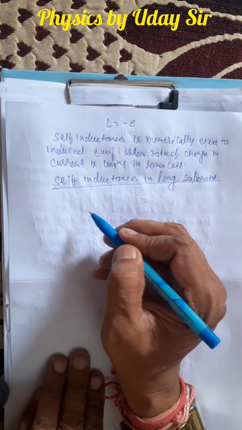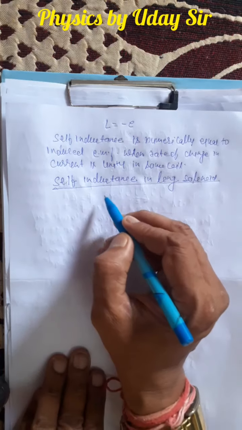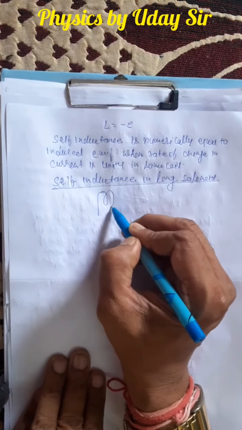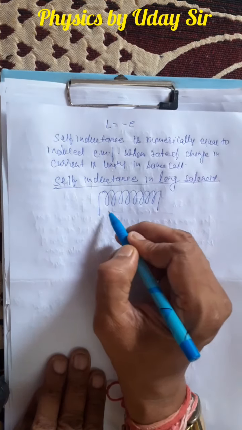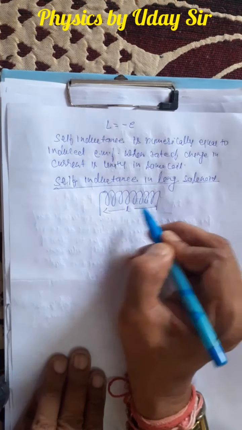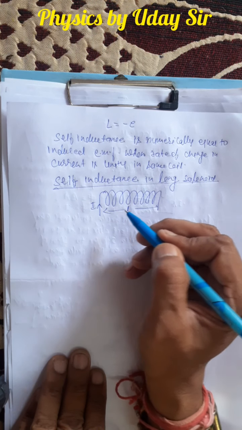The self inductance is simple. Long means having a large number of turns. We don't know how many turns there are. L is the length, suppose that I is the current passed through it. Process is the same.